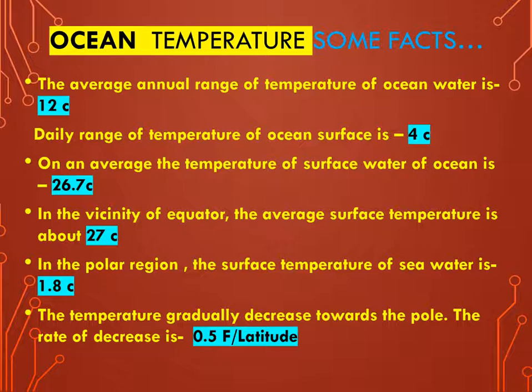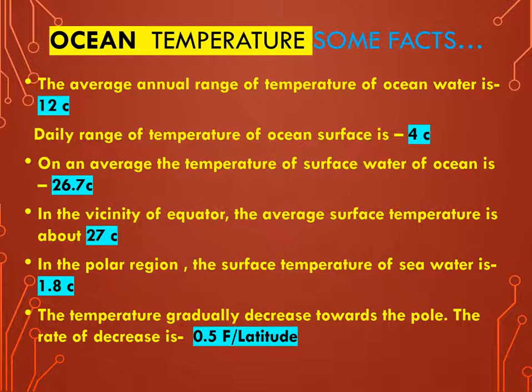It means the difference of highest and lowest temperature. Annual average range of temperature of all ocean water throughout the world is 12 degrees centigrade. Next, daily range of temperature, daily fluctuation of temperature, highest and lowest temperature of ocean surface is 4 degrees centigrade.